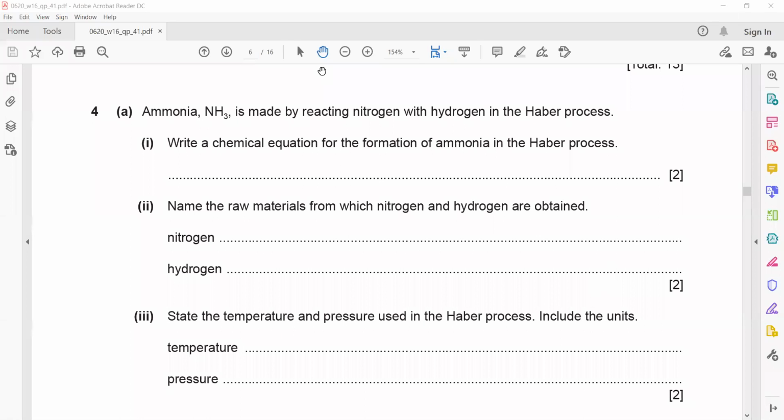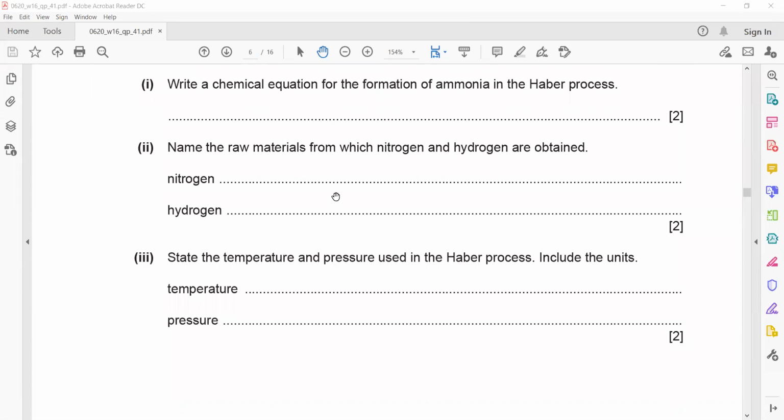So in question 4, write a chemical equation for formation of ammonia. Ammonia is formed when nitrogen reacts with hydrogen. This will result in a formation of 2 molecules of ammonia. The raw material from which nitrogen and hydrogen are obtained: nitrogen is from air, liquid air, and hydrogen is from hydrocarbon. Or even you can mention methane, that is also correct.